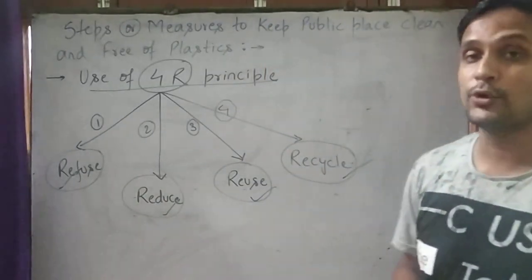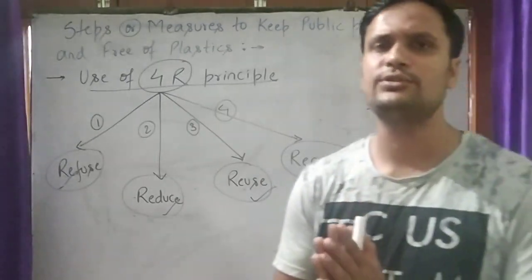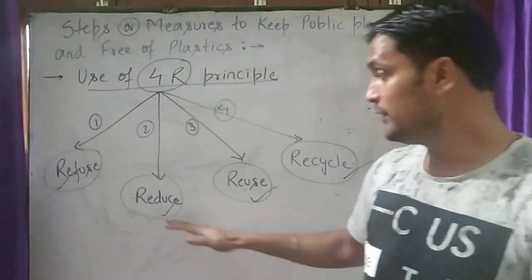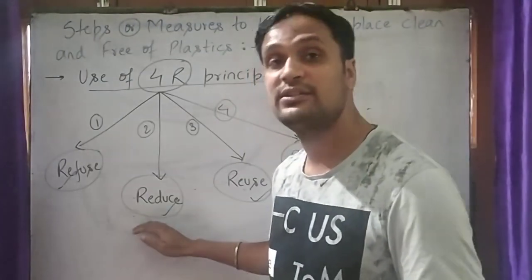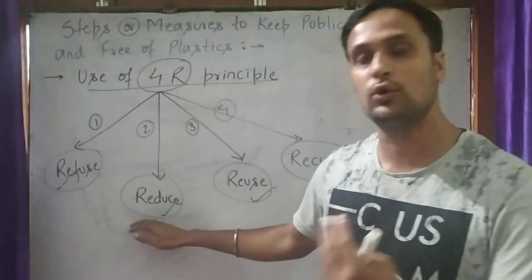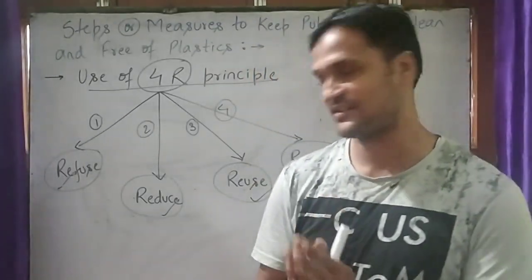The second one is to reduce. We should try to reduce or decrease the use of plastic as much as possible. Instead of plastic bags, we can try other options also. There is jute bag, paper bag, cloth bag also. So we should try to decrease the use of plastic bags.